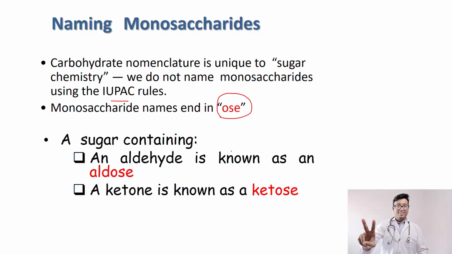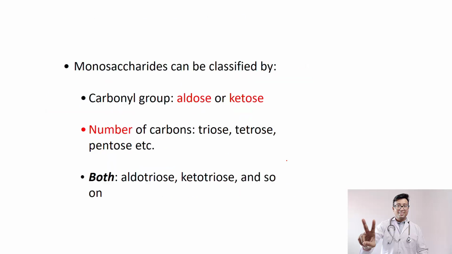Now in general, the carbohydrate that has an aldehyde group is known as aldose. And a carbohydrate that has a ketone group is known as ketose. Specifically, I mean monosaccharides, alright? So aldose and ketose. You remember these names?